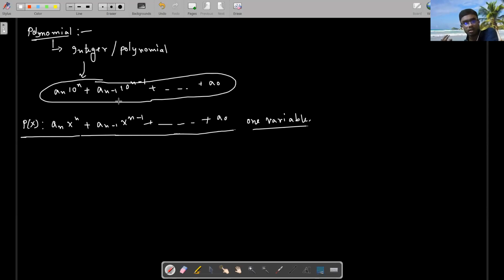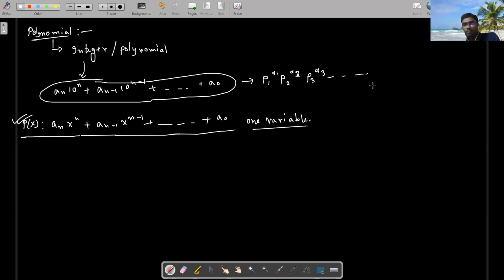Remember that polynomials also have factors, exactly in the form of a number. Any number can be factorized in the form p1^alpha1 p2^alpha2, a prime factorization, the fundamental theorem of arithmetic, p1^alpha1 p2^alpha2 p3^alpha3, somewhat like this. By the same reason, we need to factorize the polynomial, right?